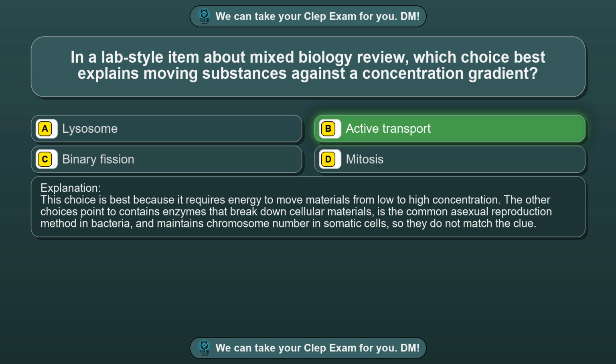The other choices point to contains enzymes that break down cellular materials, is the common asexual reproduction method in bacteria, and maintains chromosome number in somatic cells, so they do not match the clue.